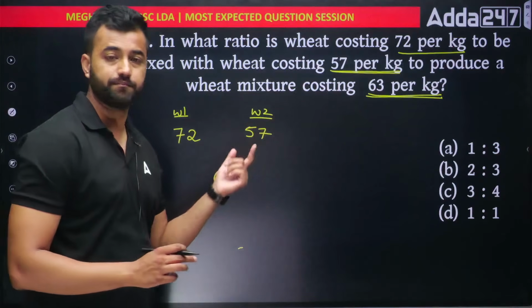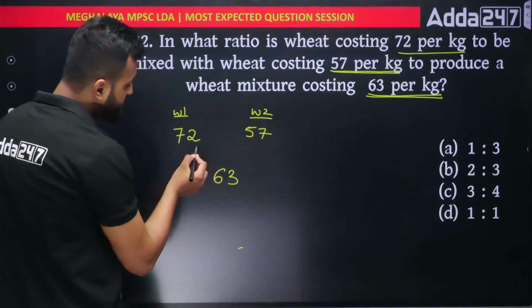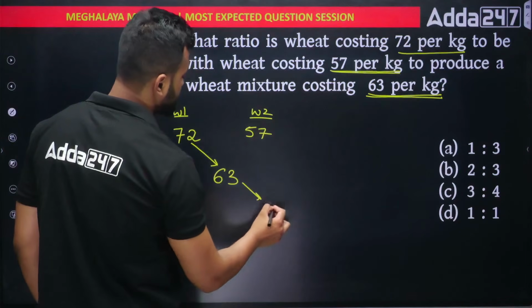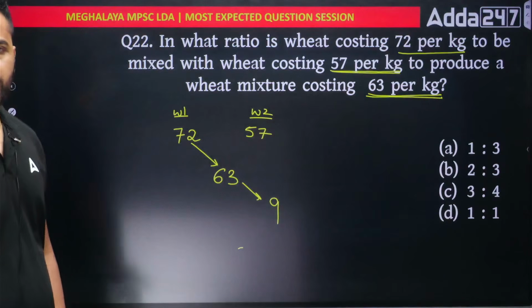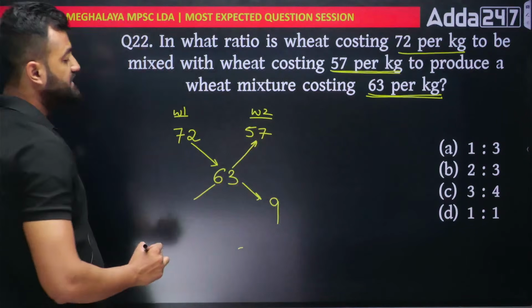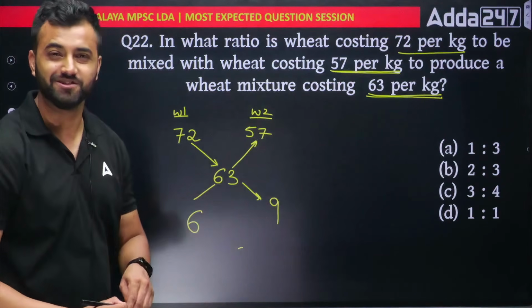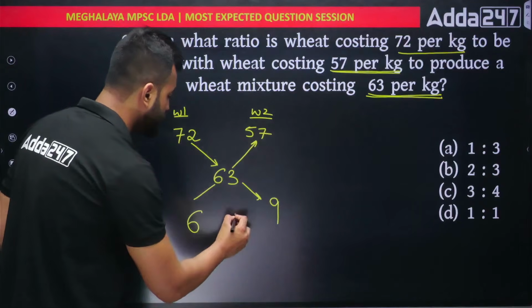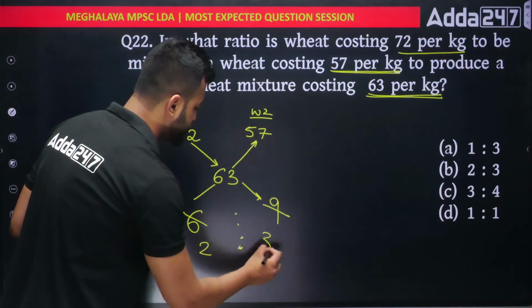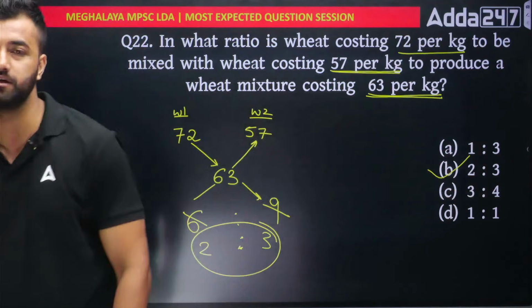So just subtract them, the bigger value with the smaller value. 72 minus 63 will be how much? You would say 9. And similarly, 63 minus 57 is 6. You've got the ratio. Just cancel them and bring it to the simplest form. 3 2s are 6, 3 3s are 9, so 2 is to 3 is the right answer, which is my option number B.